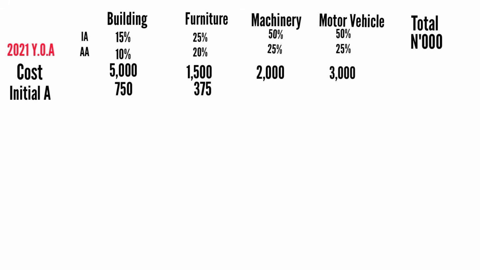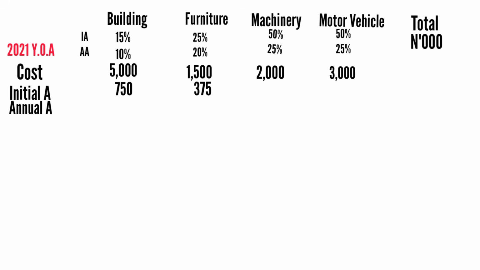So you now spread that 4,250,000 over 10 years, and that will give you 425,000 of annual allowance every year, right? So in 2021 year of assessment for building is going to be 425,000. However, they cannot claim 425,000. Why?